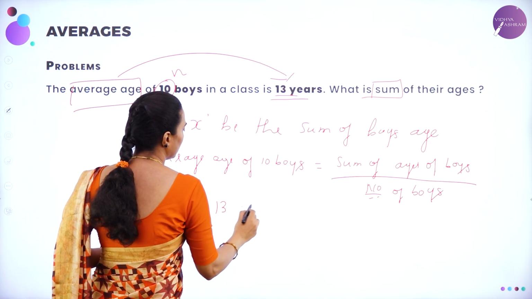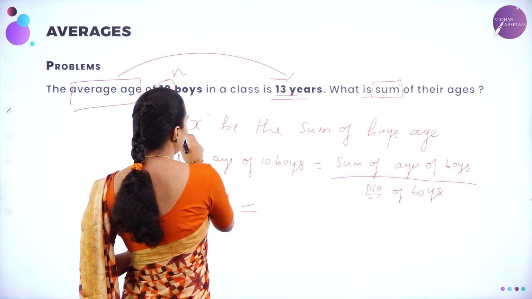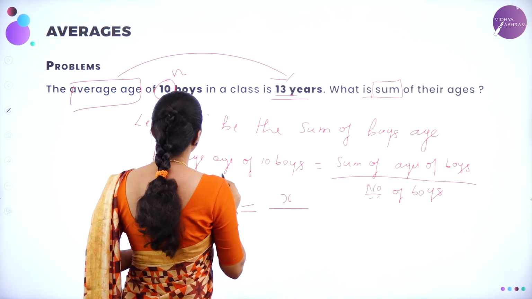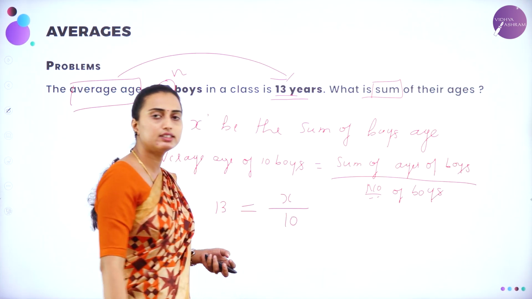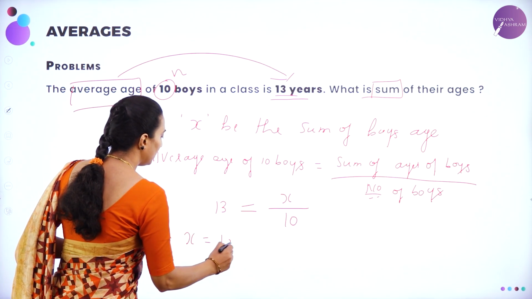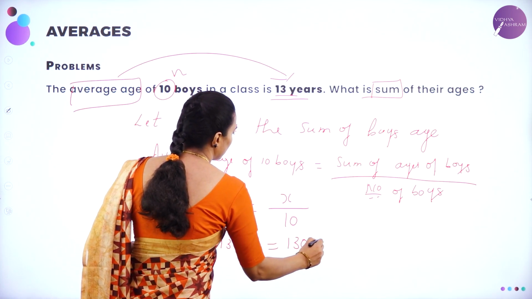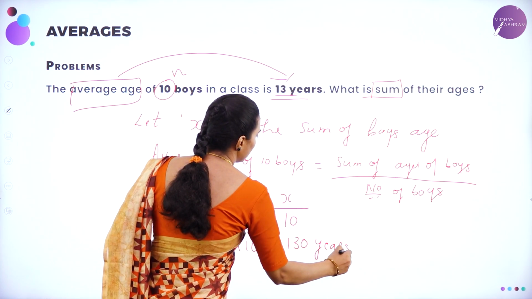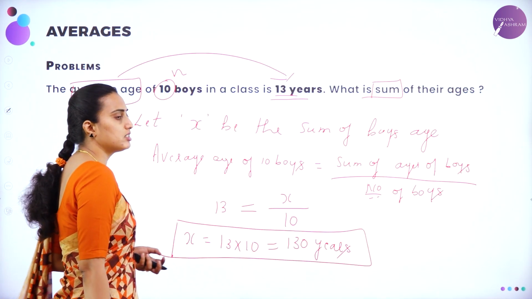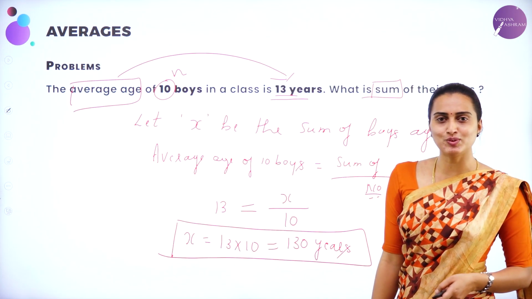Let me write 13 years here, which will be equal to the sum of ages, which I have taken as x, divided by the number of boys. There are 10 boys. Therefore, x will be equal to 13 into 10, which is equal to 130 years. They have asked you to calculate the sum of ages of all 10 boys, and it is 130 years. Is that so easy, dear students?